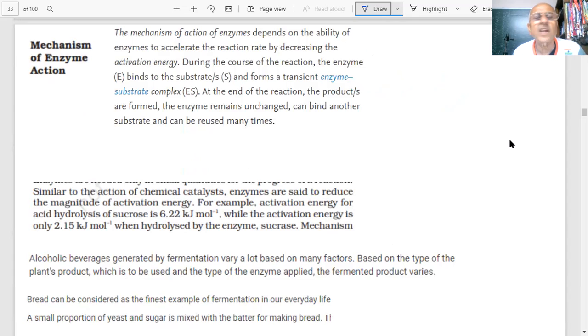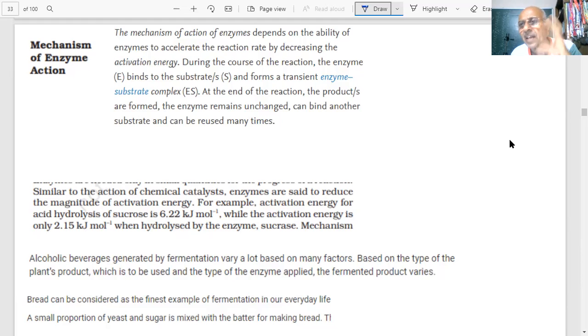There was a question in the paper, student: what is the mechanism of enzyme action? Why will anything catalyze in chemistry? What are catalysts doing? Tell me. In chemical kinetics, you studied this. What were they doing? Increasing the rate of the reaction. Why will they increase the rate of the reaction? How? By lowering the activation energy.